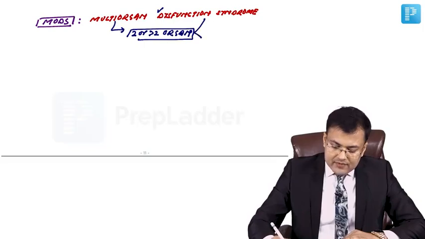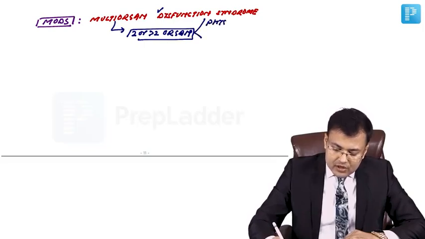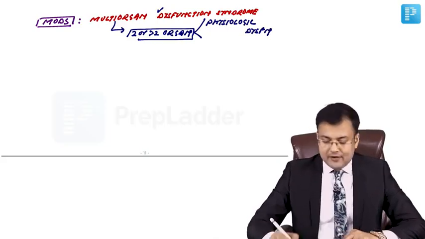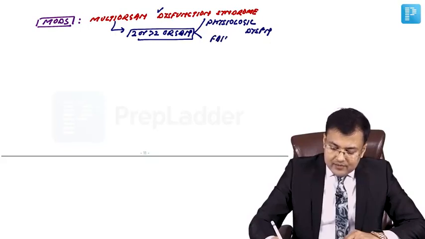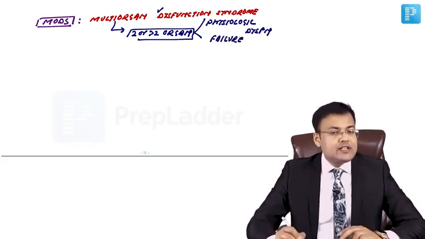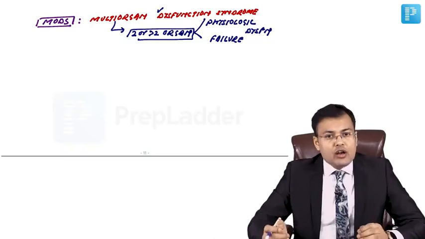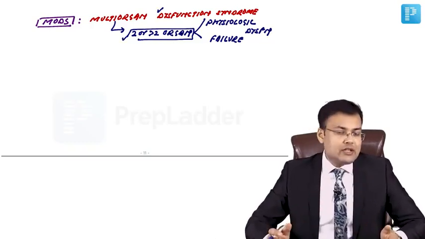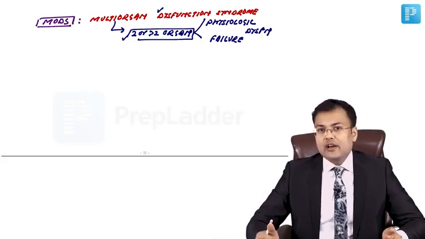So what kind of dysfunction? There is physiologic dysfunction and/or organ failure in 2 or more than 2 organs, and that's known as MODS, multi-organ dysfunction syndrome.